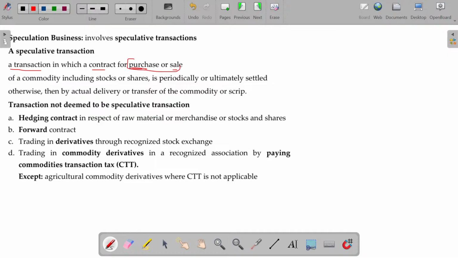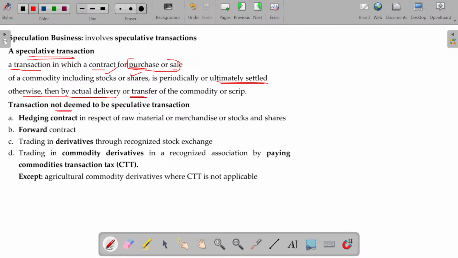So, purchase or sale. When? Not now, later on. What could be? Stocks or shares. Ultimately, am I going to purchase? No. If I'm going to purchase, then it may be either hedging or arbitrage. Otherwise, by actual delivery, I'm not going to take up. Finally, I'll just transfer to somebody else for a profit, which is called speculation. Clear?